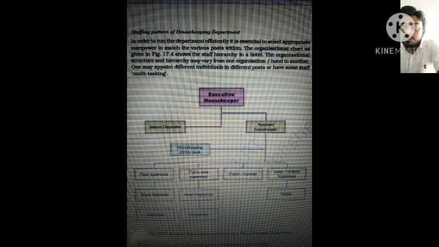The organizational chart, as given in this diagram, shows the staff hierarchy in a hotel. The organizational structure and hierarchy may vary from one organization or hotel to another. So one may appoint different individuals in different parts or have some staff multitasking. Multitasking means a single person who is able to do the different tasks which can be given to him or her.